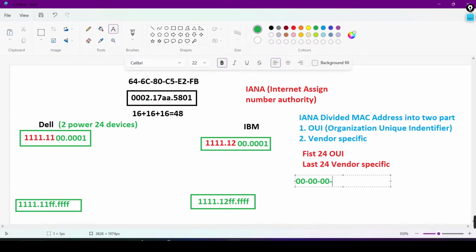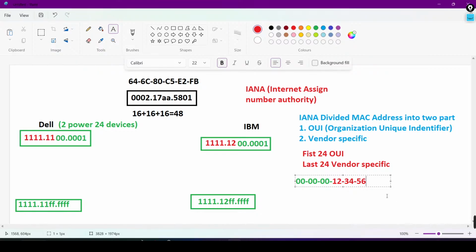00-00-00. How many bits is it? Six characters, that means 6 multiplied by 4, 24 bits. Yes or no? After that, you will define your vendor specific number, 24 bits. Yes or no? So suppose your vendor specific number is 12:34:56. So this is a valid MAC address.